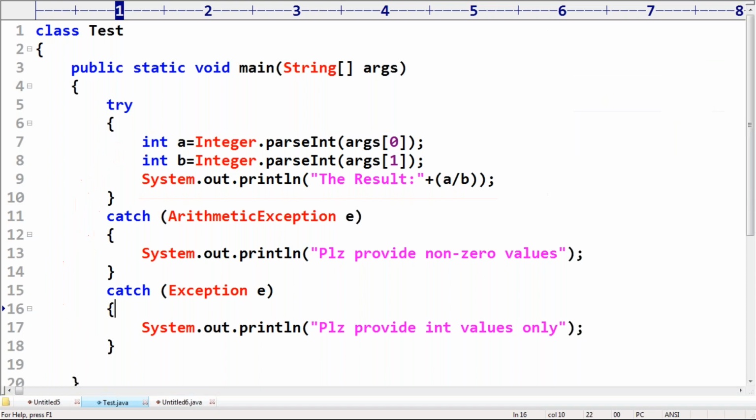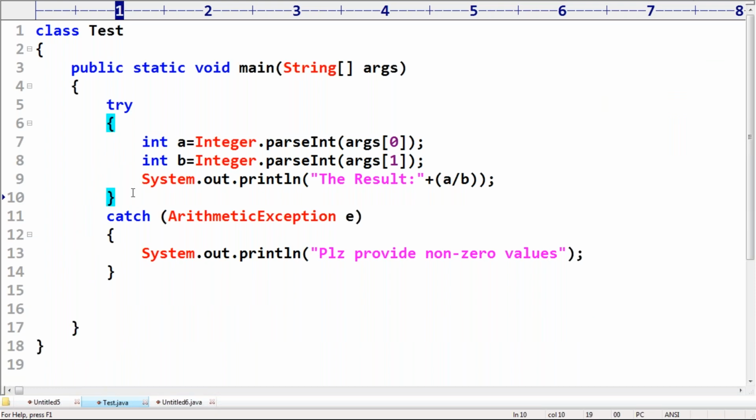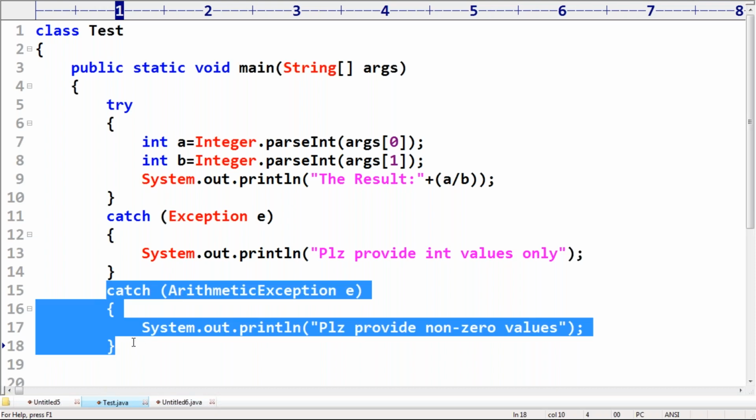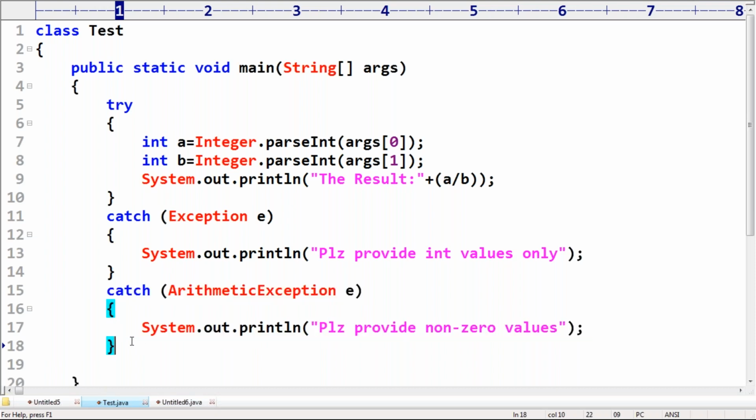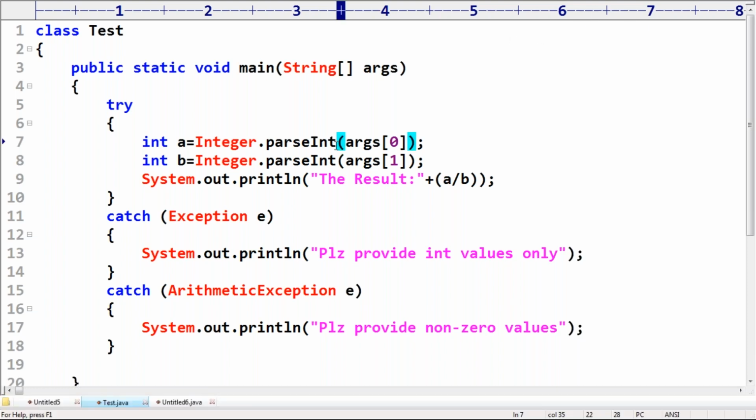So now see this. Always going to search from top to bottom. Now I'm reversing the order. First this catch block I'm taking, and then this catch block I'm taking, sir. Is it valid or invalid? Can you please confirm? Is it valid or invalid? Invalid. 100% sure, this one is invalid. What is the problem with that?